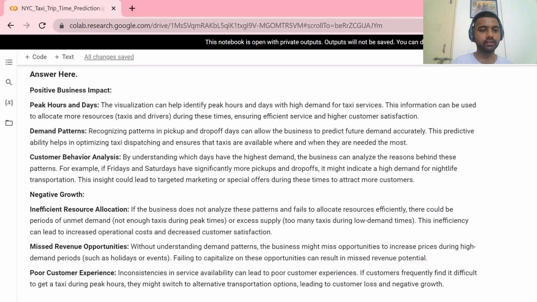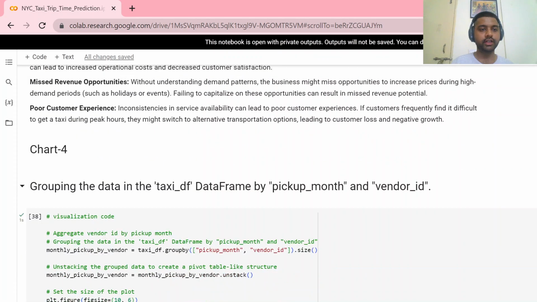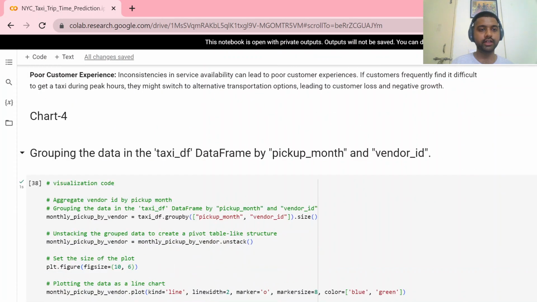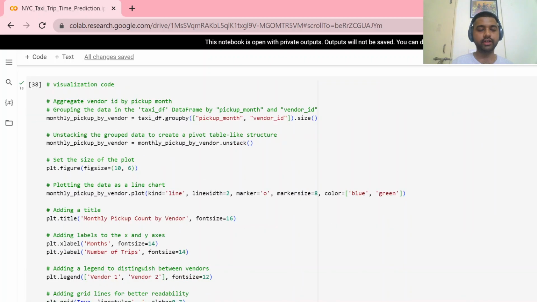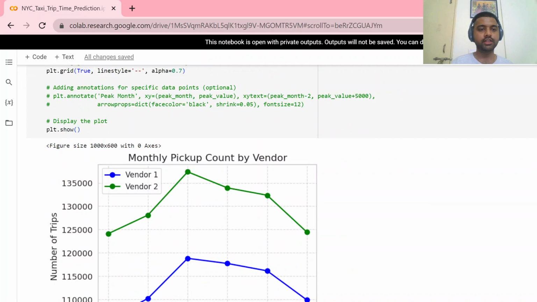next chart, grouping the data in the taxi data frame by pickup month and vendor ID. We can see there are two vendors, vendor 1 and vendor 2. We can clearly see that vendor 2 always has a higher number of trips.